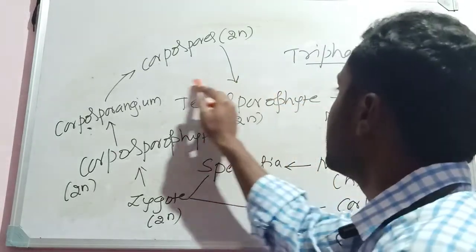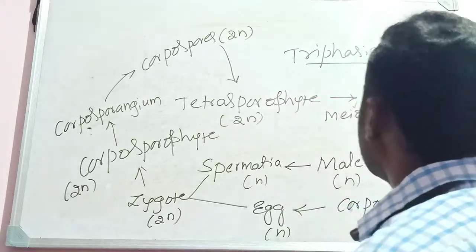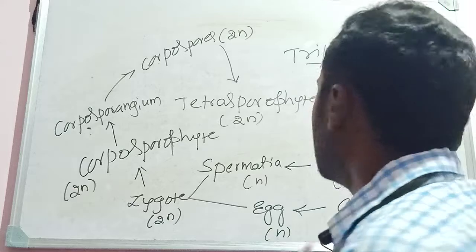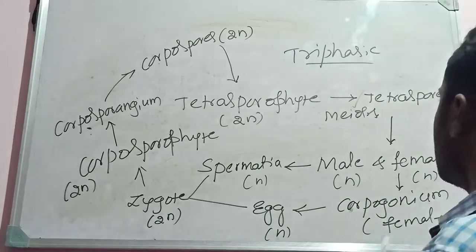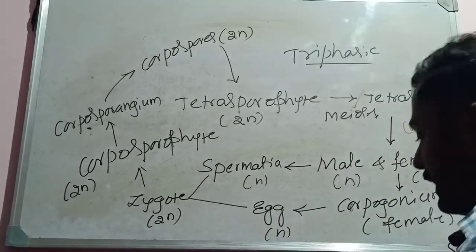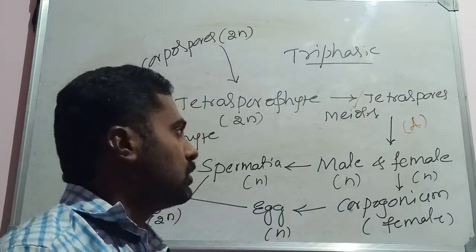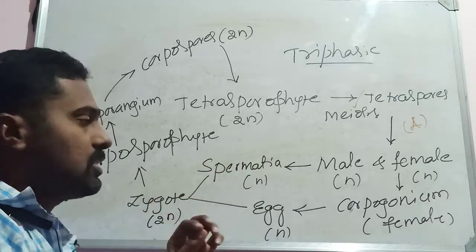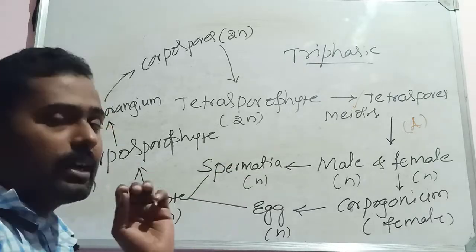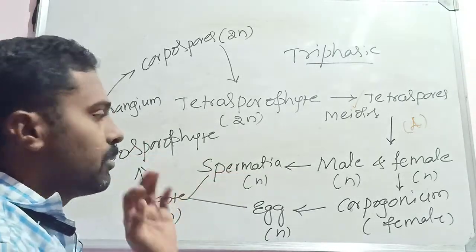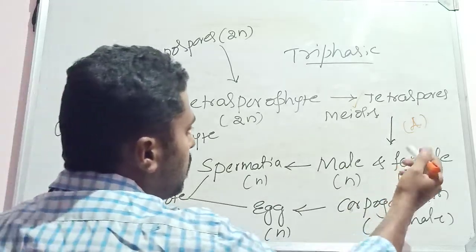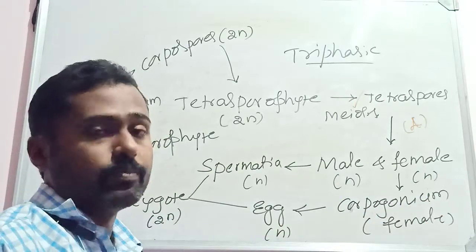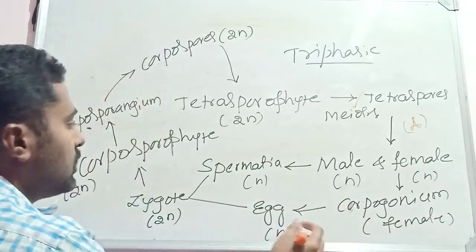Let me say it once more. The tetrasporophytic plant body produces tetraspores by means of meiosis, a kind of spore. Out of 4 spores, 2 develop into the male gametophyte and the remaining 2 develop into the female gametophyte. The male plant body produces the male gametes, called spermatia. It bears a male sex organ called antheridia, that bears the spermatia. The female plant body produces the female sex organ called carpogonium, which encloses the egg.